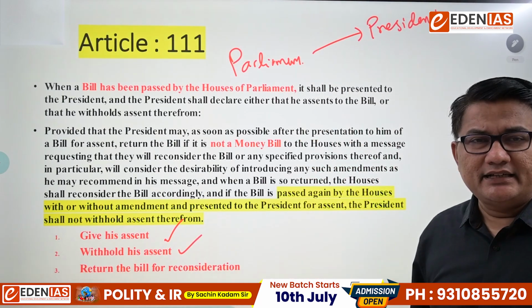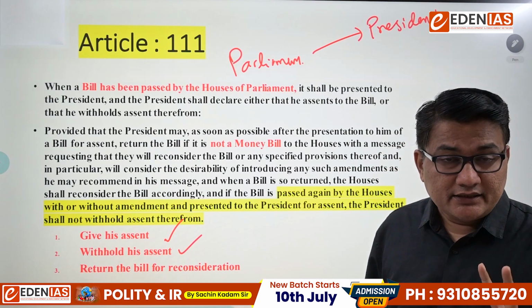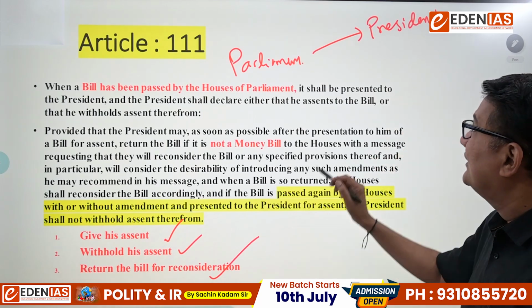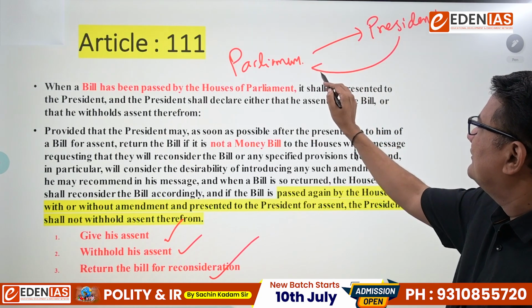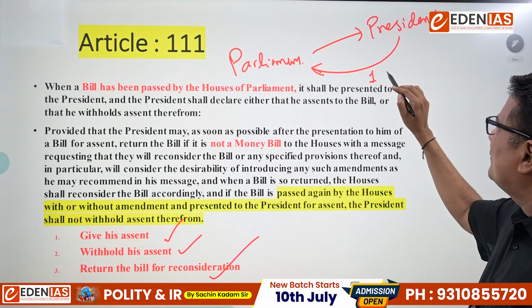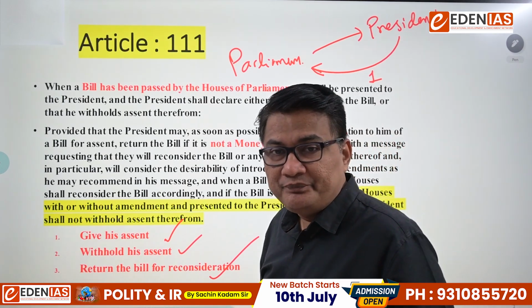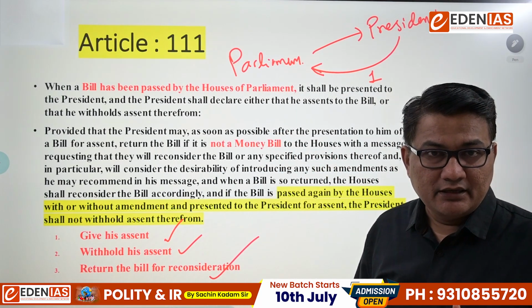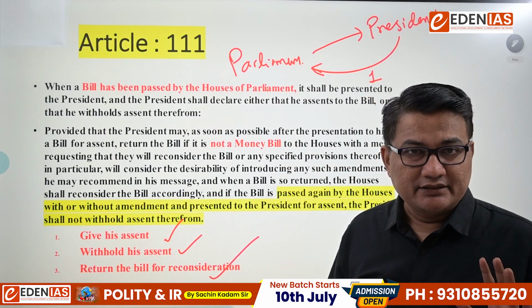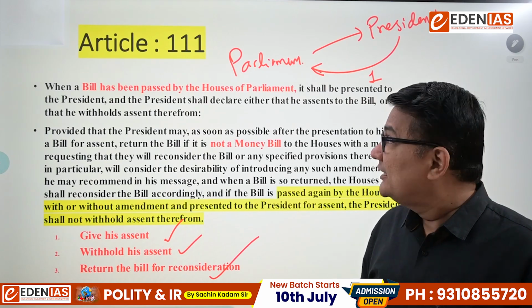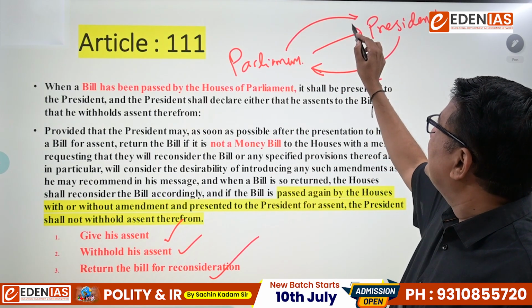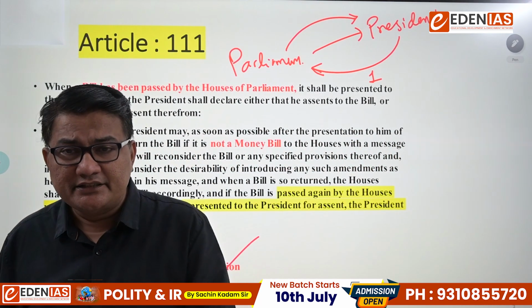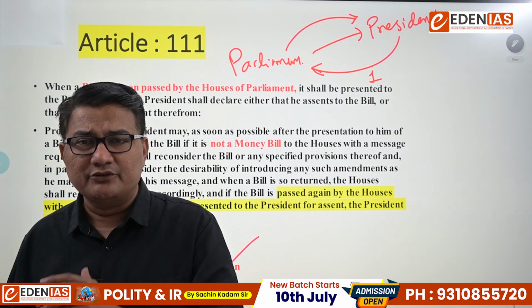Second, he can withhold the assent for the time being. And third, if it is not a money bill, he can send it for reconsideration. That itself means he can send the bill for reconsideration only once. But listen carefully. If the bill is sent back for reconsideration to Parliament and if Parliament passes the bill with or without changes by simple majority, then in second stage President shall give his assent. Means in second stage President will have to give assent. There is no option for him.